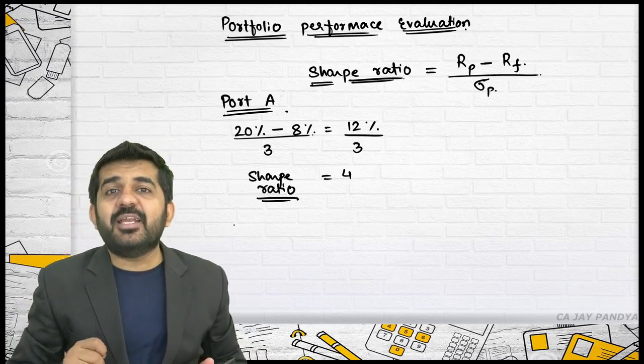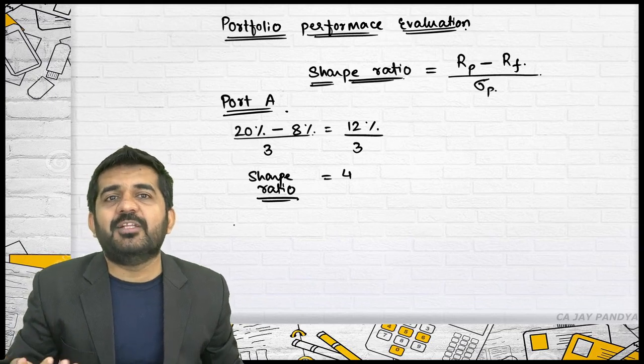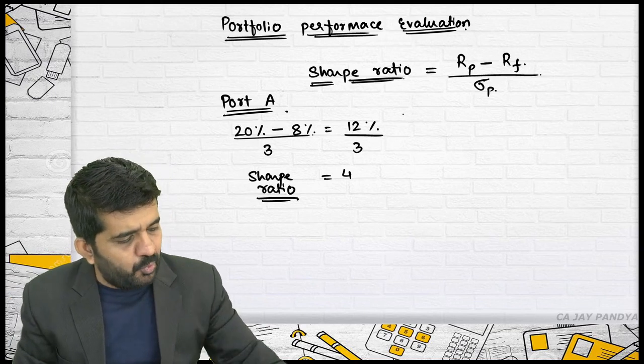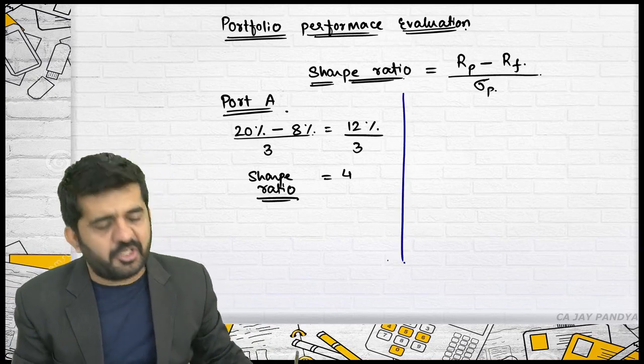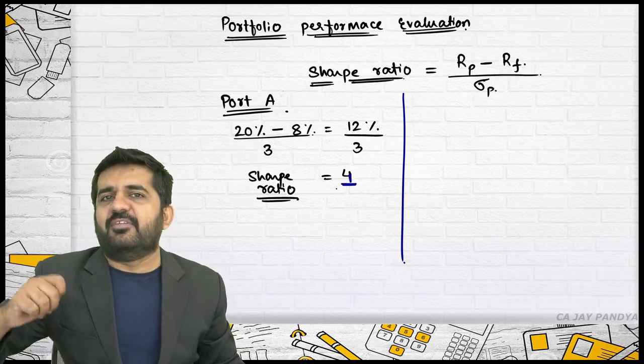Sir, how can this evaluate the portfolio? How can this prove whether the portfolio is good or bad? Again, it can be proved only in a comparative manner, not in an absolute manner. In absolute terms, this 4 does not have any value.